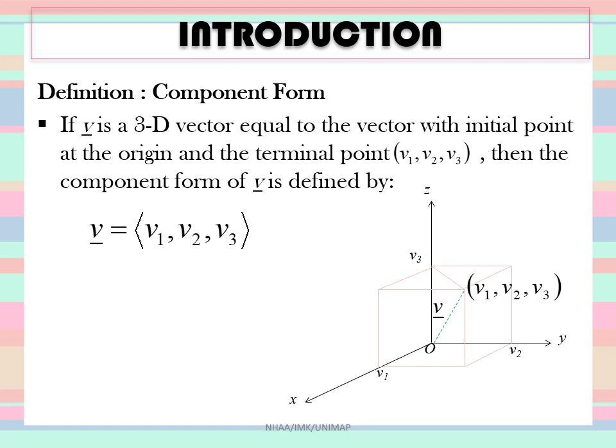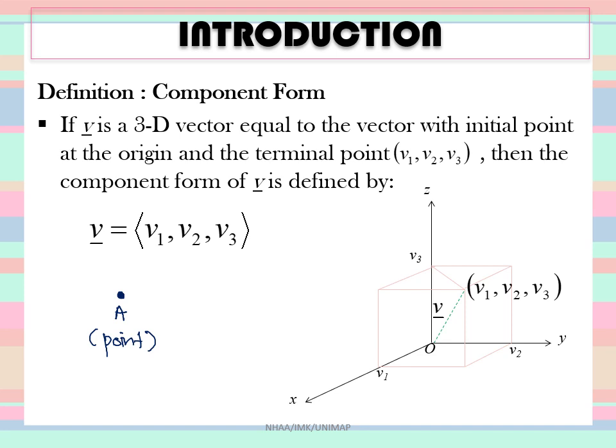Alright, so if you just have one dot like this, that is called A, this is called a point. It's static, it's just here.